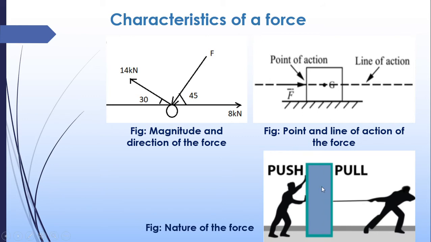And another one is the nature of the force. Nature means the force can be of two types. One is push and the other one is pull. Okay, if you are applying force in the opposite direction, then it is known as push, and if you are applying force towards us, then it is known as pull. So this is about the nature of the force, push and pull. So these can be termed as the characteristics of the force: magnitude, direction, point and line of application, and nature.